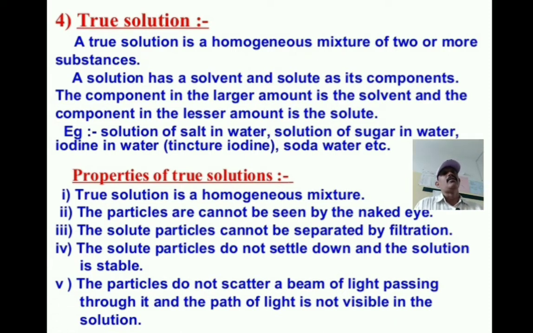But here we are discussing true solution. A true solution is a homogeneous mixture of two or more substances. A solution has a solvent and a solute as its components.